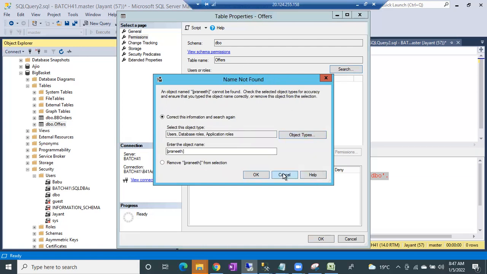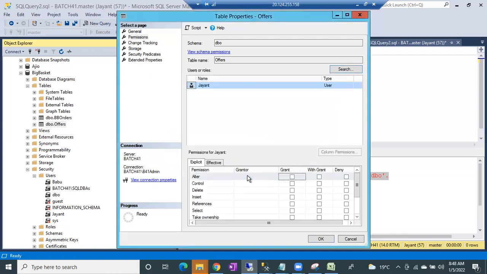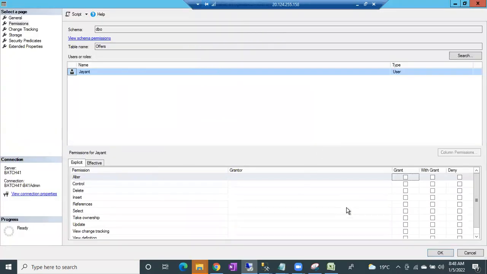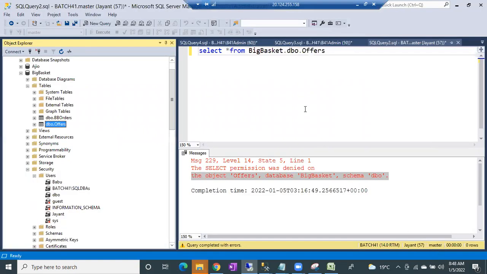Once I give access on the table and database, I'll get the user. So you can directly go to Jayant and check names. Now it will be selected with the two optional brackets. And now what permission? Whatever you want to give, you can give: insert, update, delete, whatever you want. Where is the select permission? Yes, I'm just giving select permission. You can try with other permissions also.